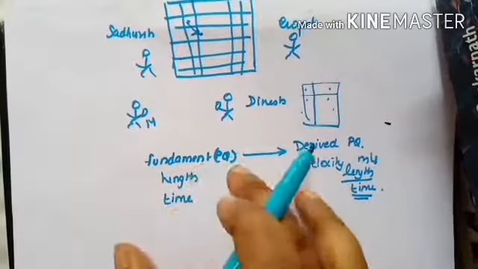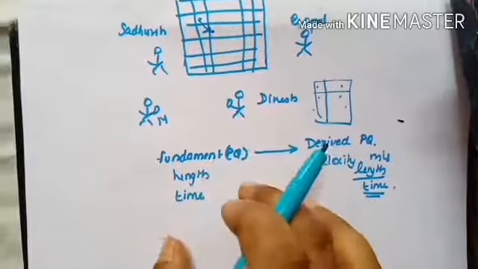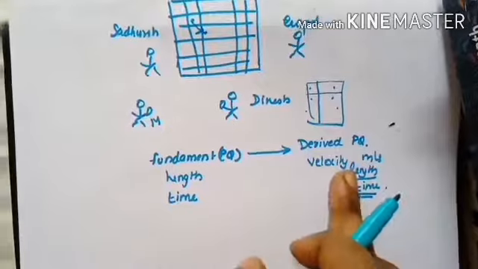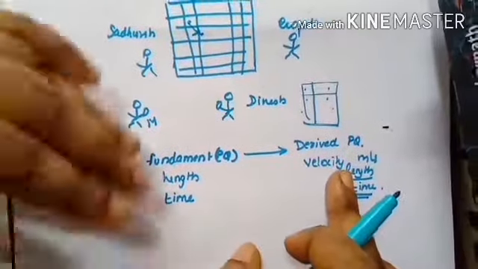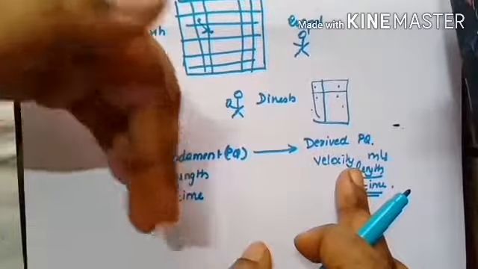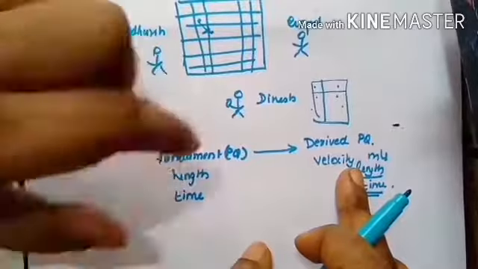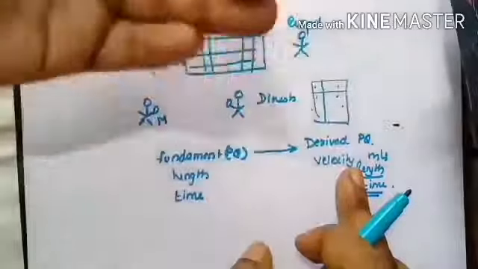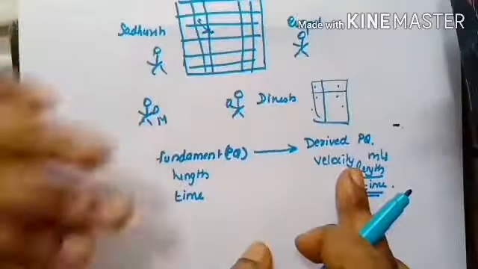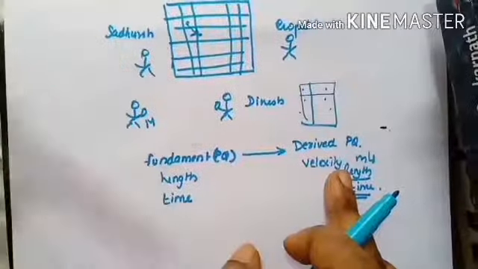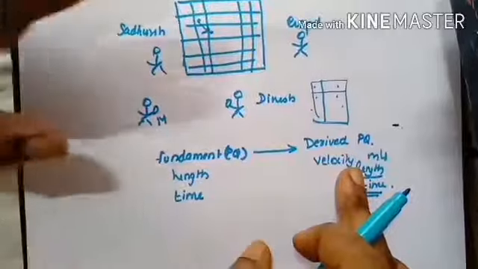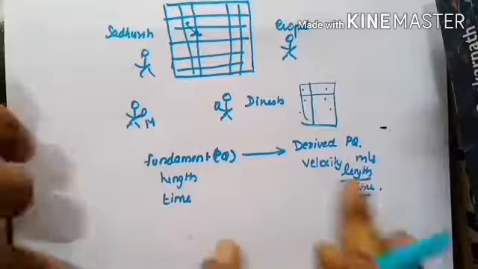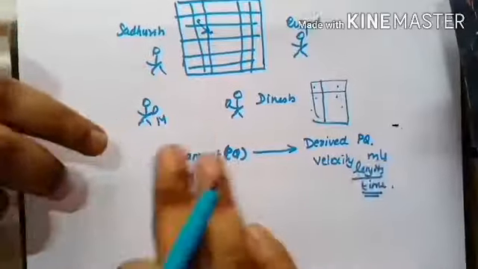So fundamental quantities are those quantities which become the basis for any other physical quantities, mainly derived physical quantities. They are not produced or generated from any other quantities. So physical quantities which don't depend upon any other physical quantities are known as fundamental physical quantities. Physical quantities which don't depend on any other physical quantities are known as fundamental quantities.